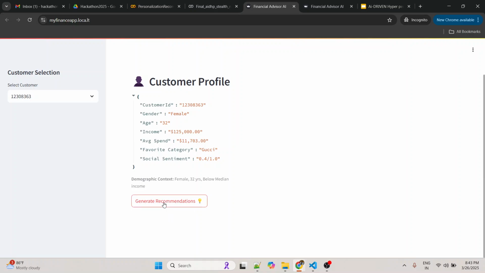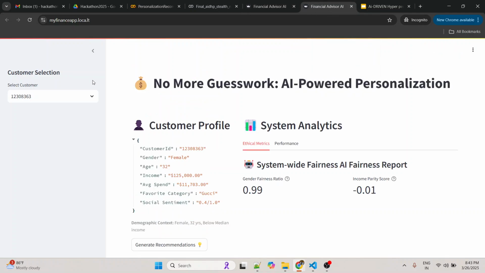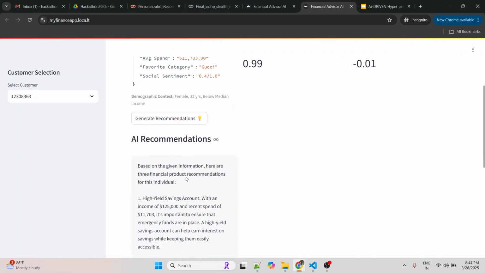Then when we click on generate recommendations, it loads the LLM model that we trained, which is the Mistral model, analyzes the profile, and tries to give financial suggestions and recommendations. This will take some time as the model gets loaded for the first time. But once the model is loaded, subsequent customer recommendations don't take that much time. So I'll show a simple response of how it looks. I have this user, and the recommendation that got generated is this.